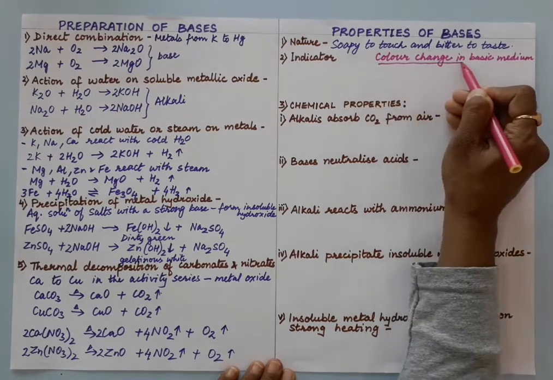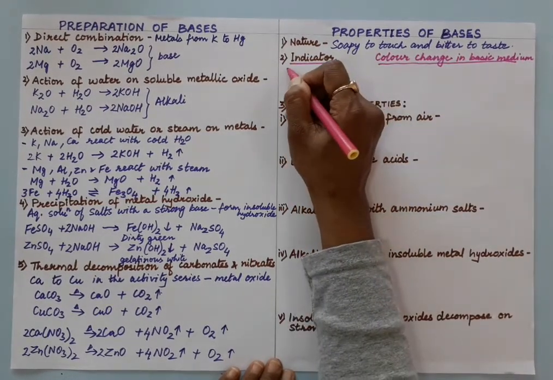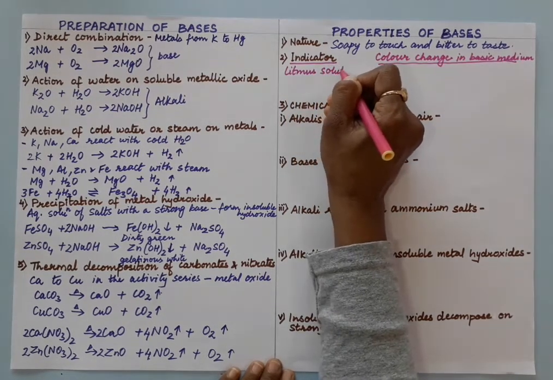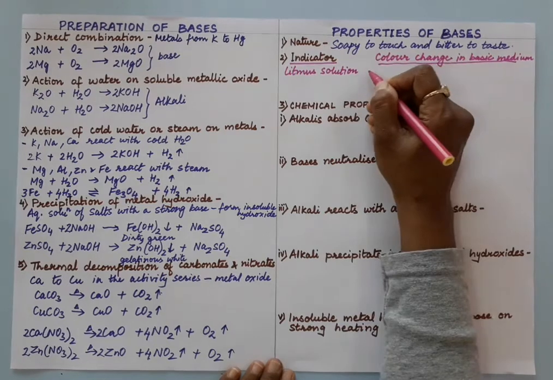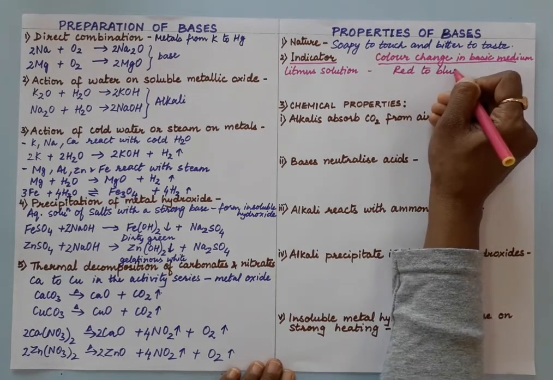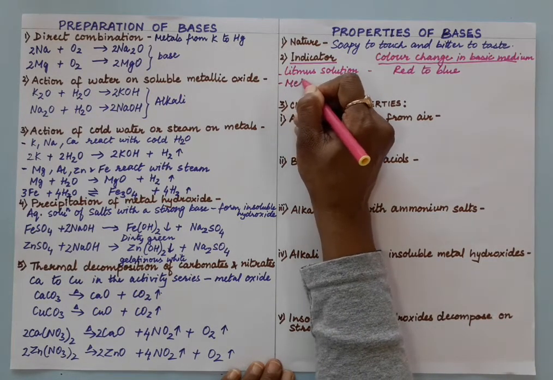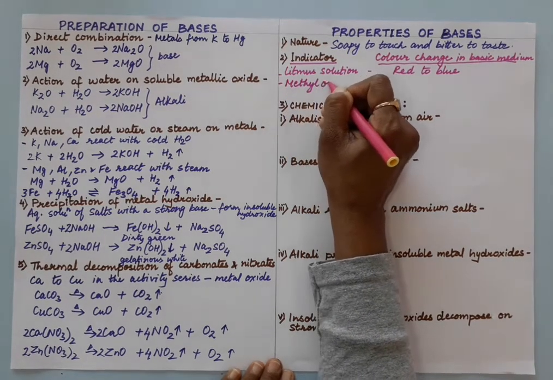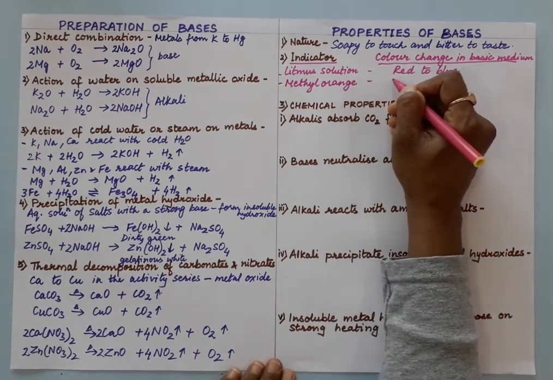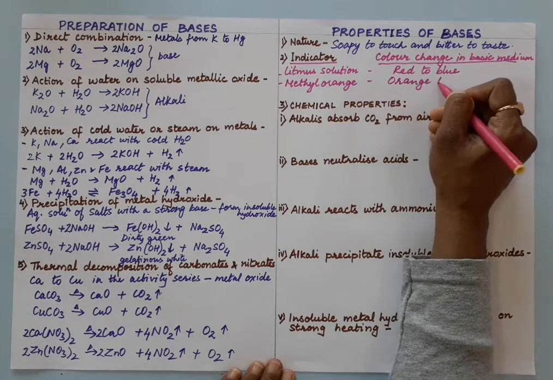right. So the indicator here, if we use litmus solution, we will see it will turn red to blue in basic medium. If we are using the next indicator, say methyl orange, turns orange to yellow if the medium is basic, orange to yellow.